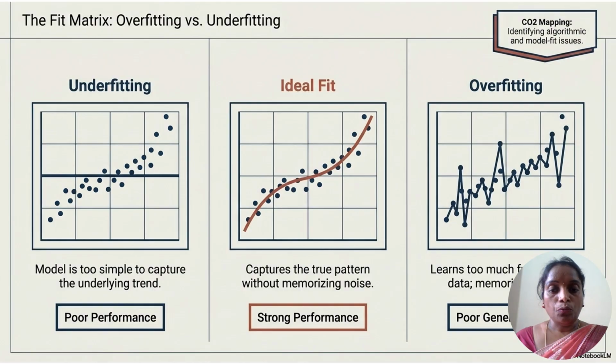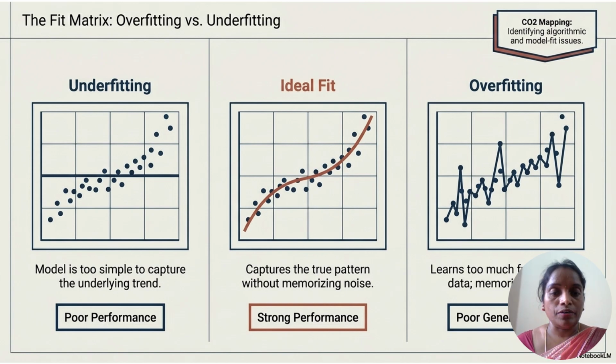There are two severe problems we can observe while training the model: overfitting and underfitting. The first graph is indicating underfitting, the middle one is ideal fit, and the last one is overfit. Underfitting is when the model is too simple to capture the underlying trend, so it gives a poor performance.